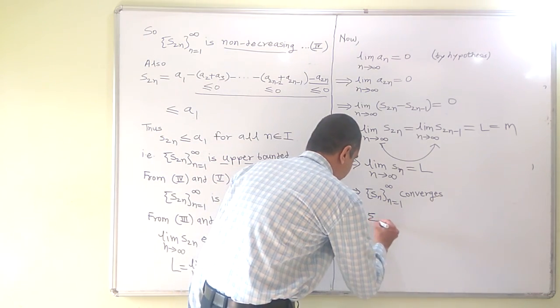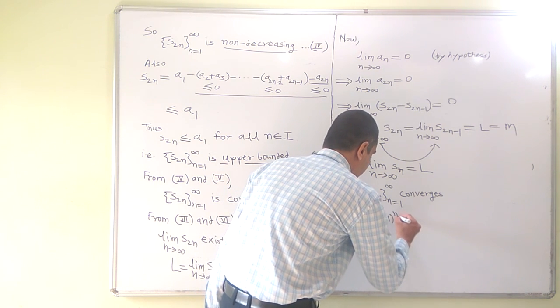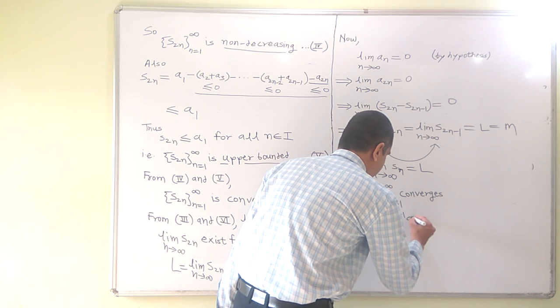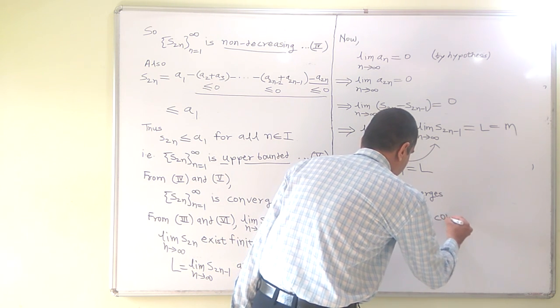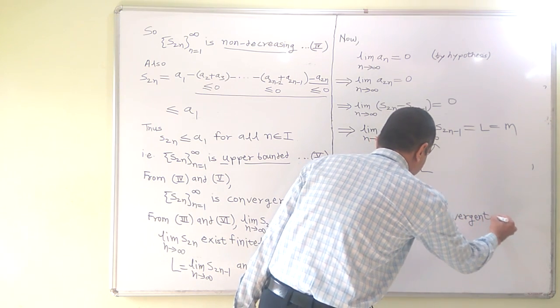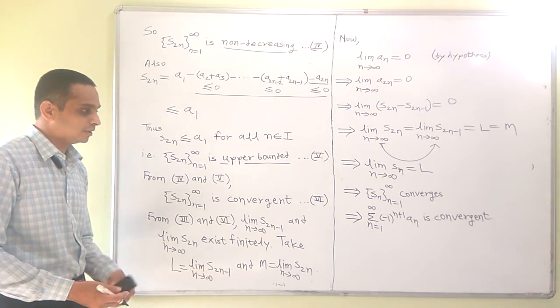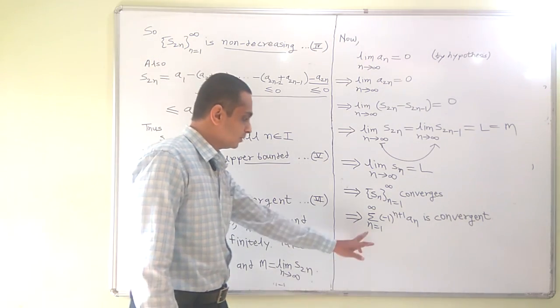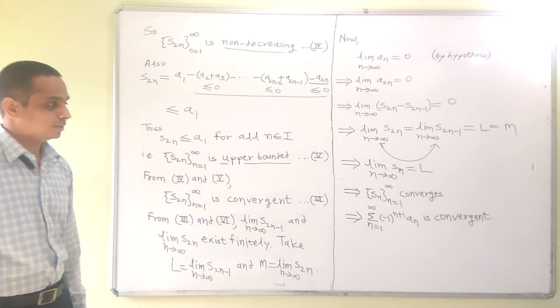So this implies the series n is equal to 1 to infinity minus 1 raised to n plus 1 an is convergent. If the sequence of partial sums is convergent, then the series is convergent. This completes the proof.